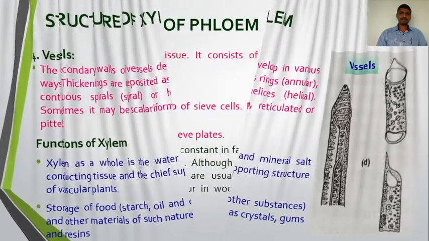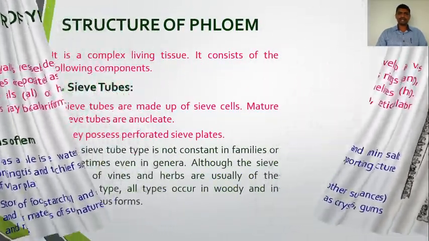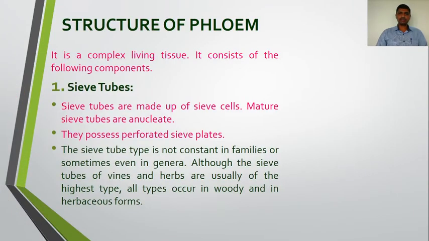Next tissue is the phloem. As you know, xylem and phloem are complex tissues. So phloem performs the function of conduction of food material. The food material that is synthesized in the leaf is transported to the other parts of the plant, for example stem and root, through the phloem. While xylem performs the function of water and mineral conduction from root to the shoot of the plant, because we know that a plant can absorb water through its roots from the soil.